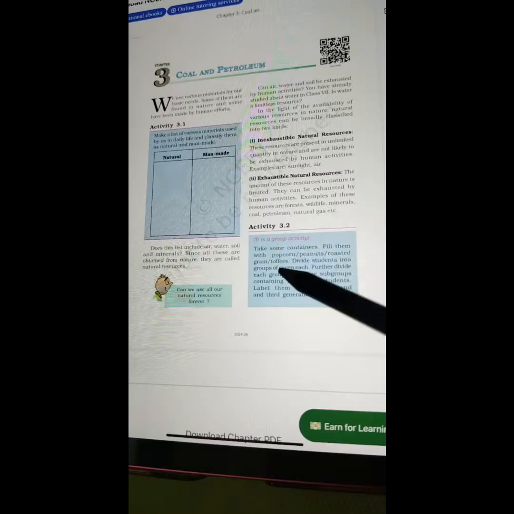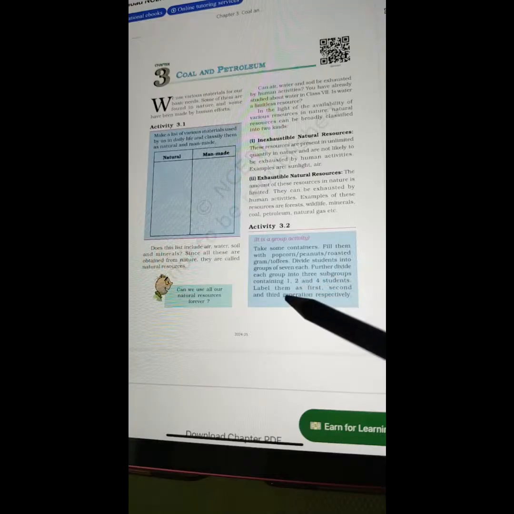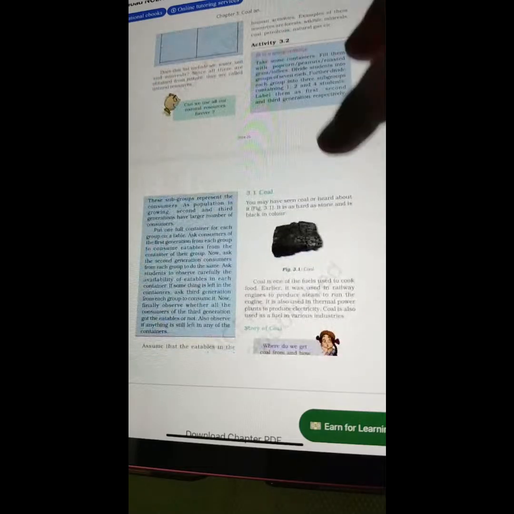Activity 3.2. Take some containers, fill them with popcorn, peanuts, roasted gram, toffees. Divide students into groups of 7 each. Further divide each group into 3 subgroups containing 1, 2, and 4 students. Label them as first, second, and third generation, respectively.